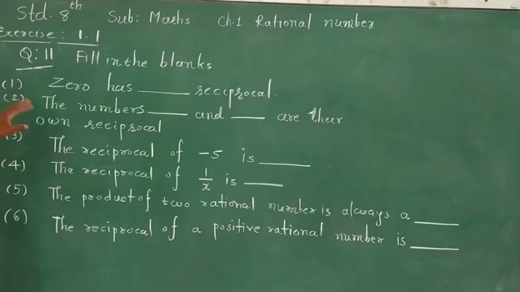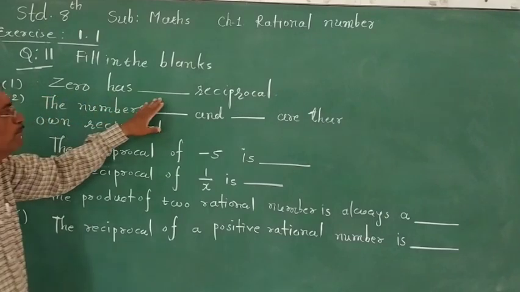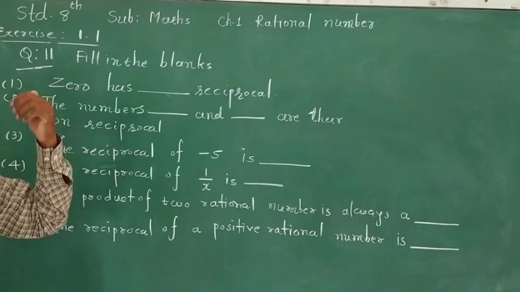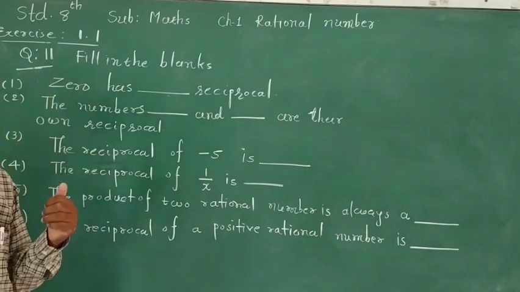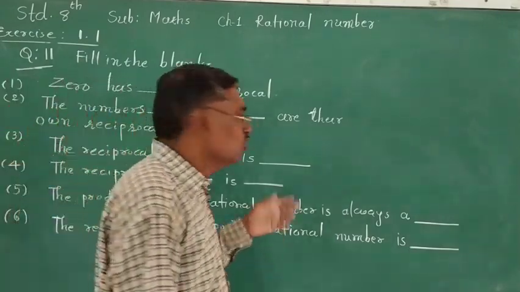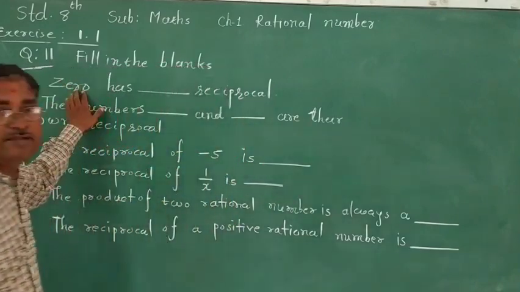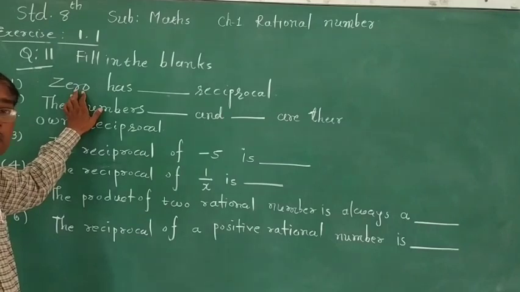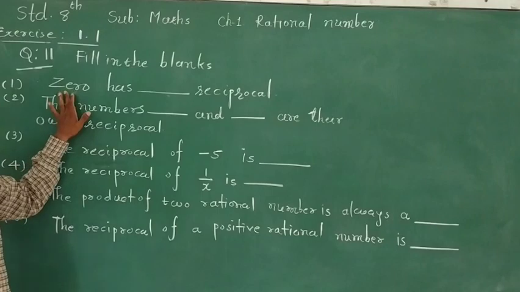This is the same form as the previous question 10. Question 1 here: 0 has blank reciprocal. How many reciprocals can be written for 0? We know that only the number 0 has no reciprocal. Other numbers always have a reciprocal. But 0 has no reciprocal.